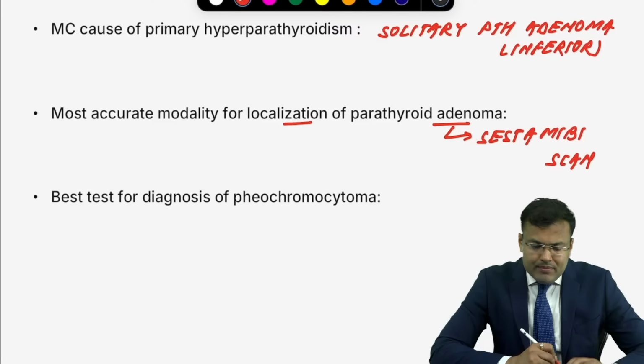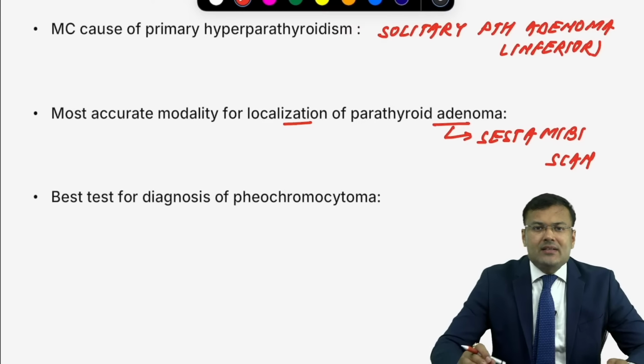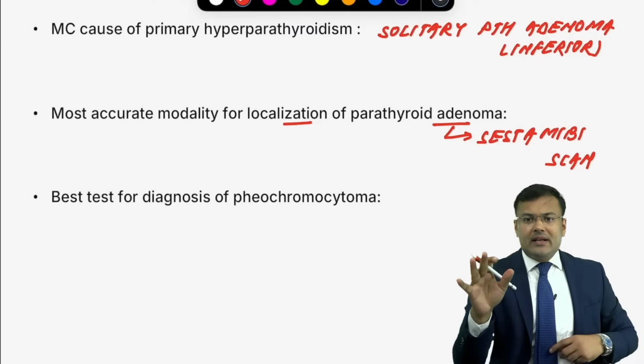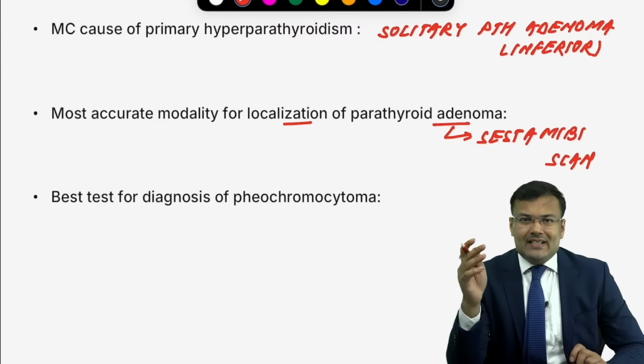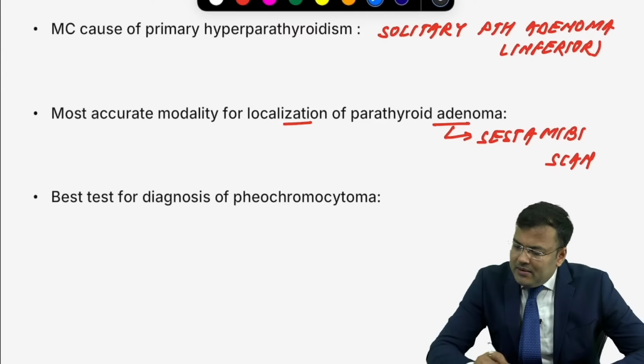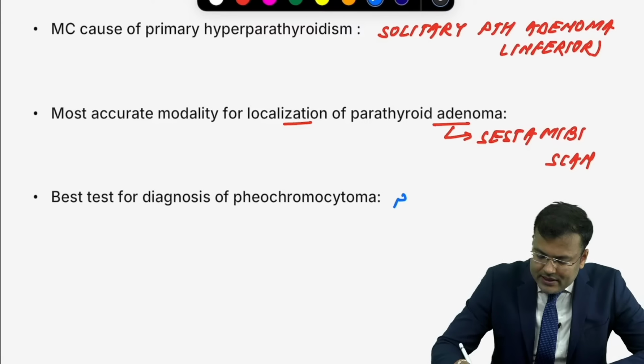Next, what is the best test for diagnosis of pheochromocytoma? Best test, guys, best test. I am telling you, there is a 100% chance. We are expecting one question out of pheochromocytoma. Clear? The best test is fractionated plasma metanephrines. Remember, that is fractionated plasma metanephrines.